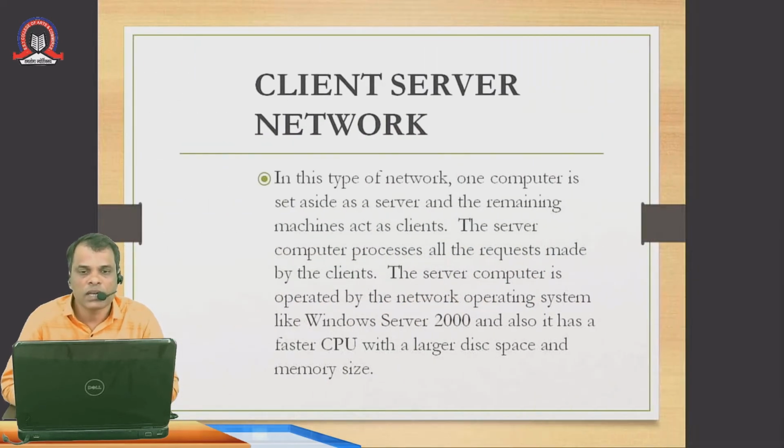The other type of network is client server. You might have heard this name, client server. In this type of network, one computer is set aside as a server and the remaining machines act as clients. The server computer processes all the requests made by the client. The server computer is operated by a network operating system like Windows Server 2000, and also it has a faster CPU with larger disk space and memory size. So usually the server configuration is a little on the higher side, and it has a different operating system. An example of that is Windows Server 2000.